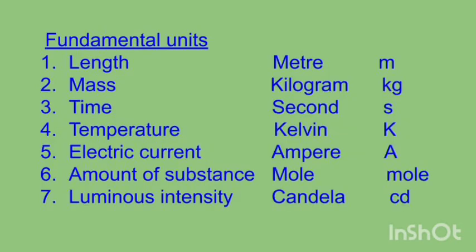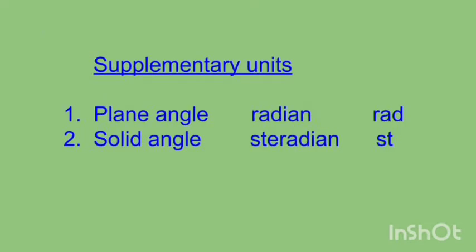As you know, in SI system, there are 7 base or fundamental units and two supplementary units, one for plane angle and the other for solid angle.